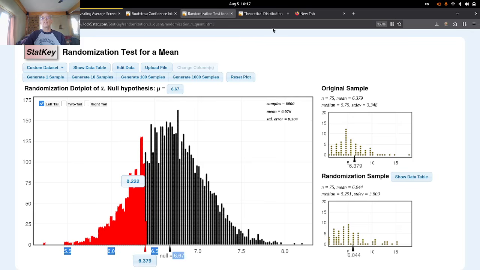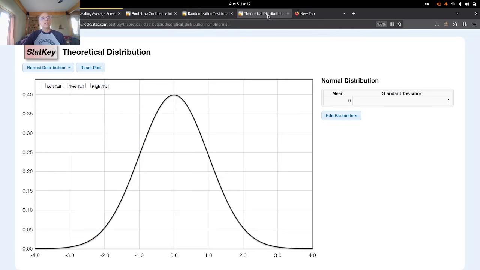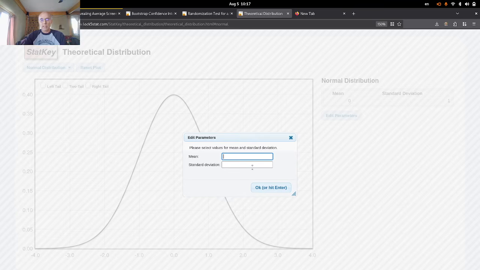So here's how I use a standard normal distribution calculator. I'm going to edit these parameters and set the population mean to 6.67. And again, the new stuff here is covered in chapter 5. The other stuff I did is review of chapters 3 and 4. And then the standard error of that sampling distribution was the 0.384.